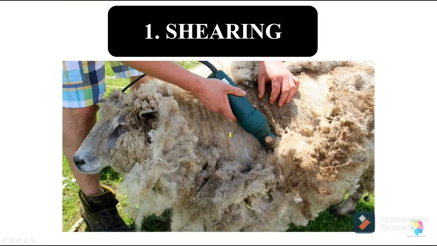So the first step is shearing. Then what is meant by shearing? You can see in the picture. Shearing is nothing but removal of the hair of sheep along with a thin layer of skin. Shearing is usually done in summer.